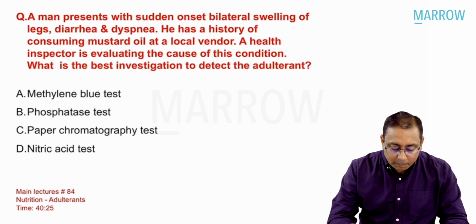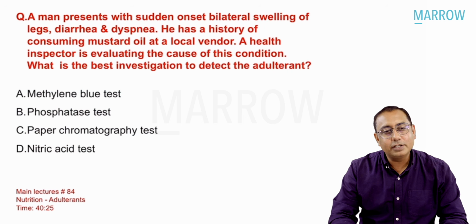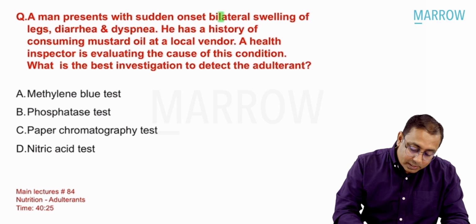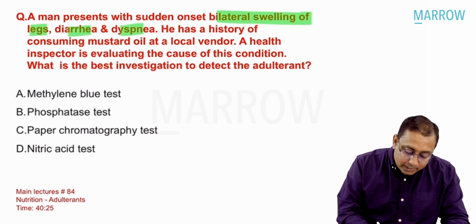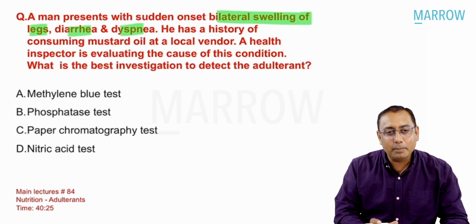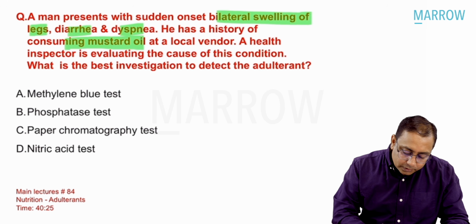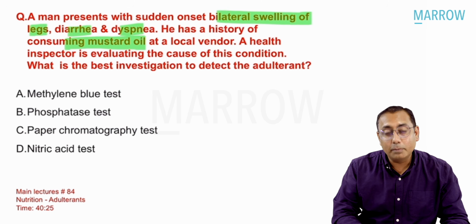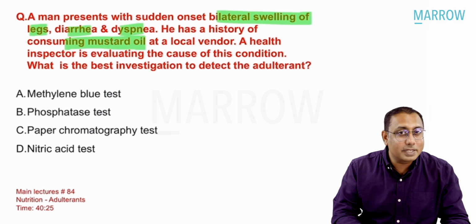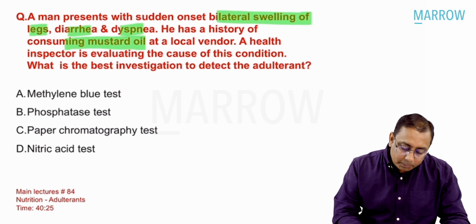Going to the next MCQ, a man presents with sudden onset bilateral swelling of legs, diarrhea and dyspnea. So what are we talking about? Bilateral swelling of legs, diarrhea and dyspnea looks like epidemic dropsy. He has a history of consuming mustard oil. Mustard oil, you remember? Argemone mexicana is sanguinarine. From a local vendor.